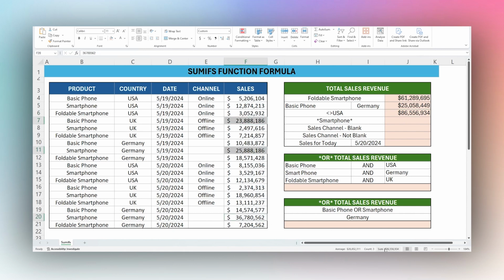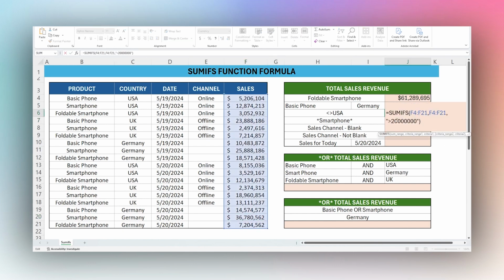As you can see down here, the sum is the same as what we have here. So that's a quick way to do that. And then you can flip this around and do less than 20 million and see that total there as well. So that's the way you compare to a number.